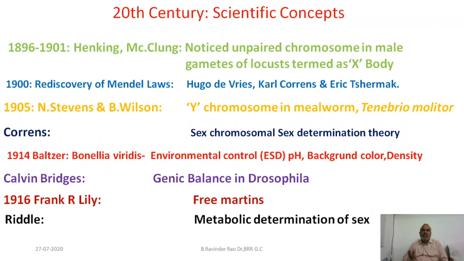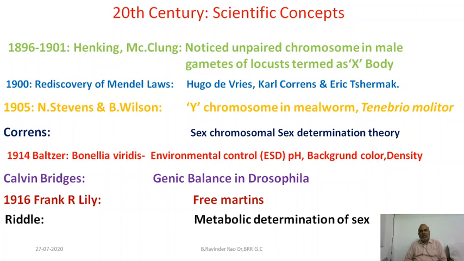By this way, X chromosome and Y chromosome are identified, and it is very well known by that time that the X chromosome and Y chromosome are very special chromosomes, and they are bringing male characters like that. Sex determining characters are there with the X and Y chromosomes. So, scientists have come to a conclusion that chromosomes can be separated into autosomes and allosomes.